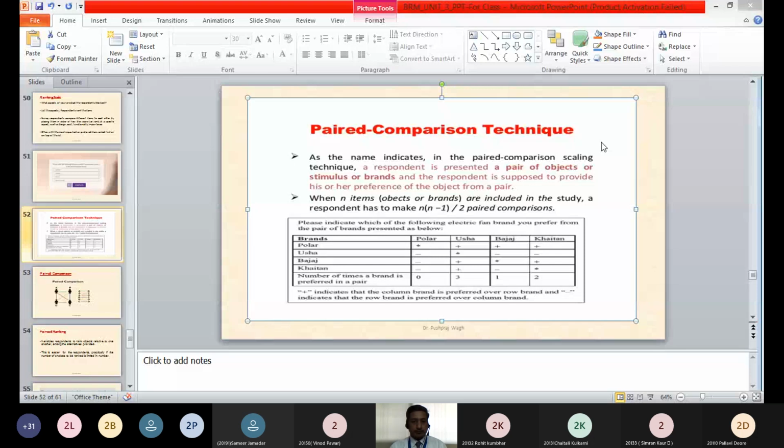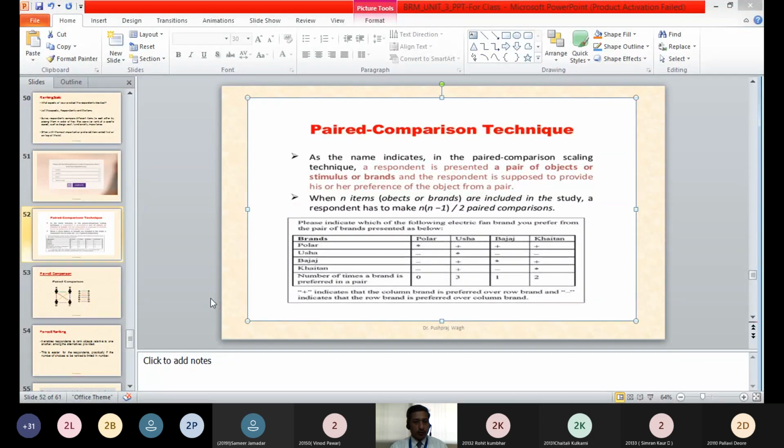In the paired comparison technique, as the name suggests, a respondent is presented a pair of objects, stimuli or brands, and the respondent is supposed to provide his or her preference of the object from the pair. So which is better from that pair, he has to give his preference. You can see this example in which we have taken different brands of fans. The brands may be Polar, Usha, Bajaj, Khaitan.